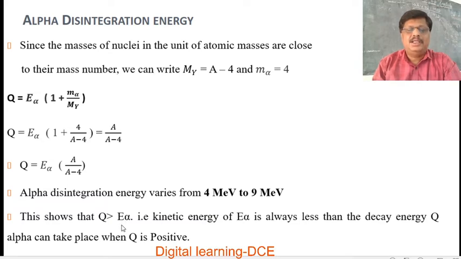Then only does the decay take place. So E alpha is always less than the decay energy Q. Then only alpha emission can take place. Emission of an alpha particle takes place when Q is positive.